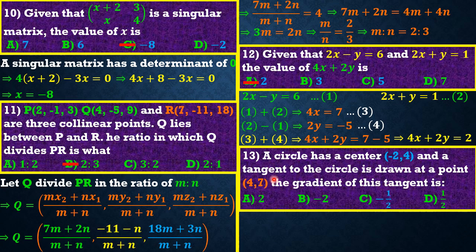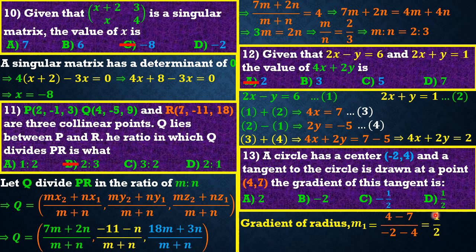To get the gradient of this radius, let's call it m1, which is a change in y over a change in x. The y is 4, so we are going to have 4 minus 7 over minus 2 minus 4. If we do that, we have an answer of 1/2. Now, 1/2 is not the answer to this question. Please note, it's not the answer. We have to get the gradient of the tangent, not the gradient of the radius. The gradient of this tangent can be gotten by multiplying the gradient of the tangent and the radius, and the result should give us minus 1.